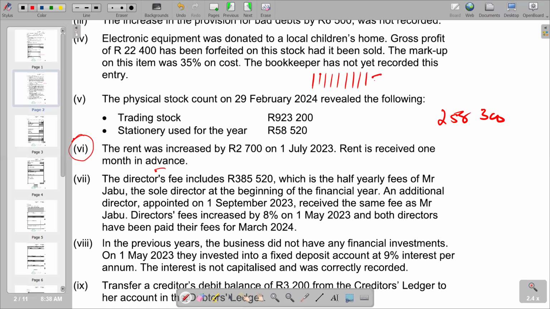So we have 9 months. So it means we have to remove the increase so that we remain with the same rent throughout the period that we have of 13 months. So we remove the increase, we say 9 months times 2,700 when the rent was increased, and we see what we get there. So if you calculate it like that, let's try to see.